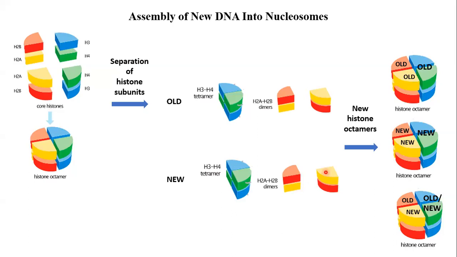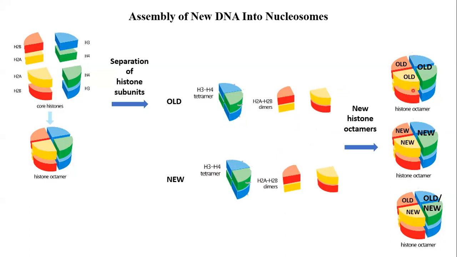Okay, so when the new histone has to be assembled, the H3H4 tetramer doesn't have any choice because there are only 2 options. Either a new histone will have an old tetramer or a new tetramer. But because H2A, H2B separate as dimers, there are 3 options.